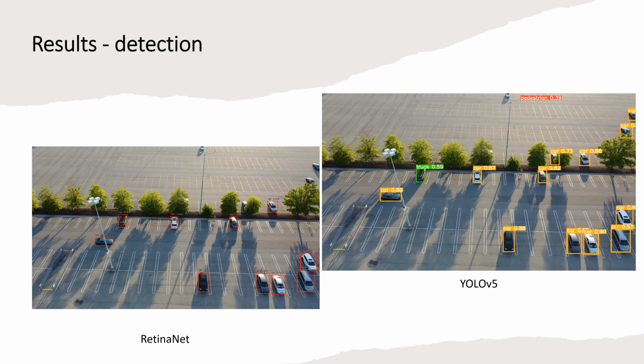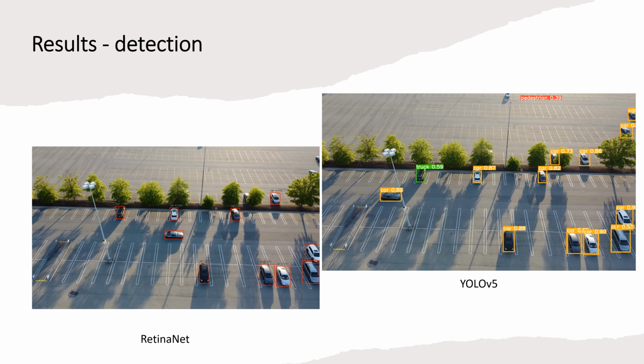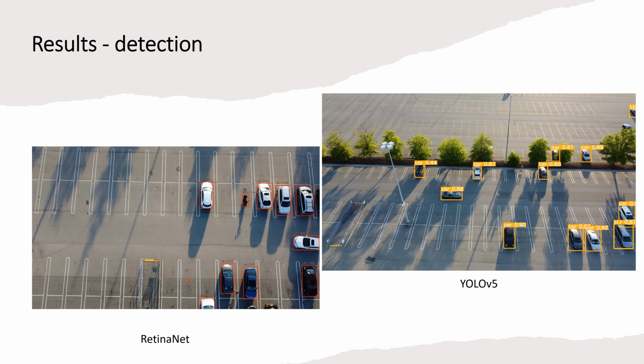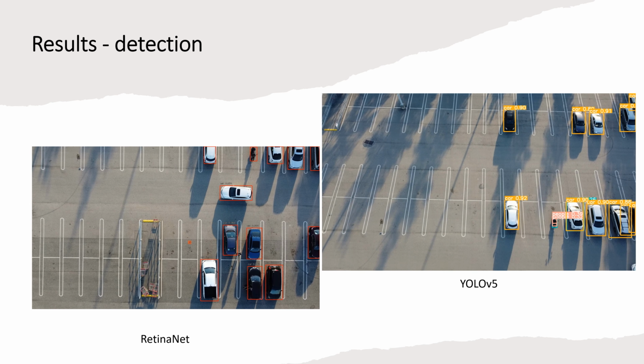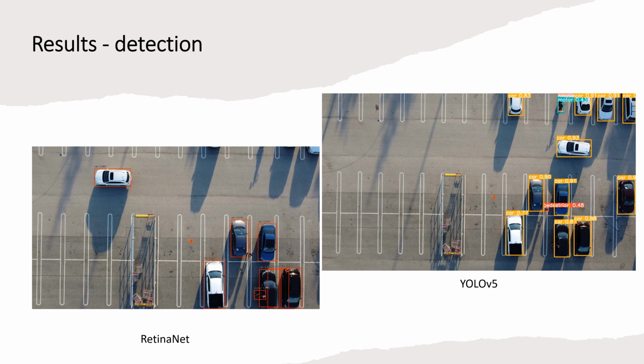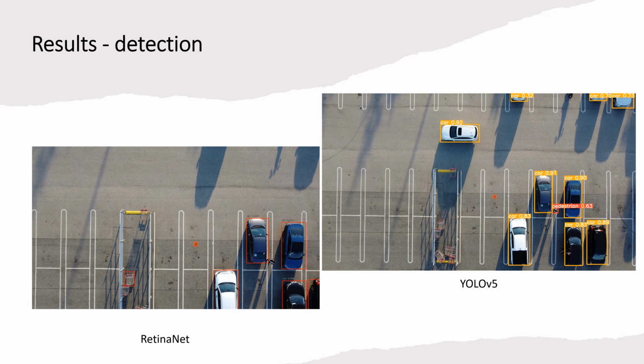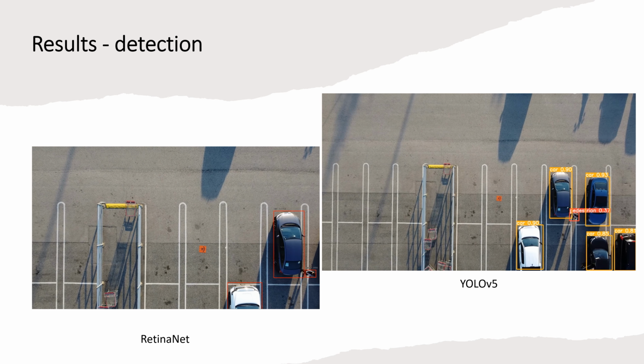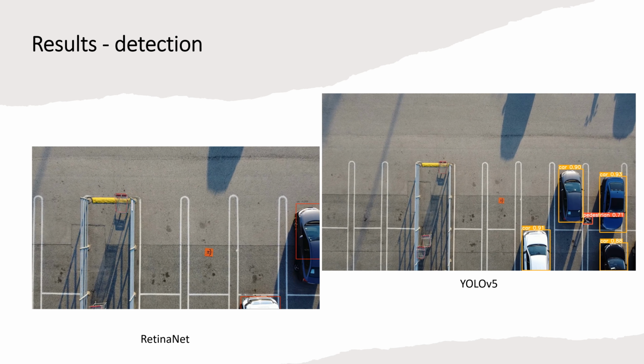Here we show the results of both YOLOv5 and RetinaNet on each frame of a self-collected video. The videos show the bounding boxes of detected objects overlaid on the original footage. The output of RetinaNet is on the left and YOLOv5 on the right. Both models were able to detect all the cars and pedestrians in the scene. The footage was captured by a DJI Mini 2 quadcopter and was recorded in 4K resolution at 30 frames per second.